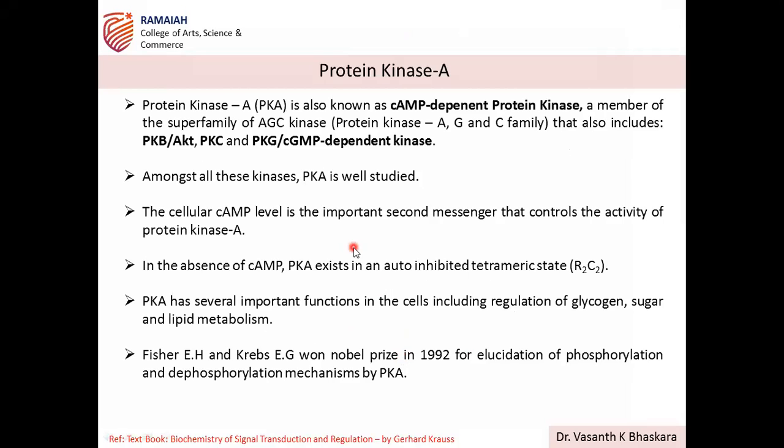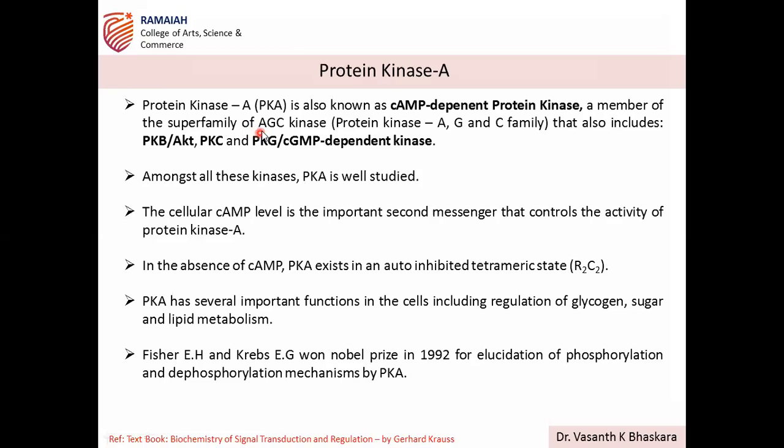So protein kinase A is also known as cAMP dependent protein kinase. This is basically a member of a superfamily known as AGC kinases. Protein kinase A is very sensitive, and its activity depends on cellular cAMP. cAMP is an important second messenger, if you recollect, we discussed it in second messengers. So depending on the level of cellular cAMP, the activity of the important kinase, protein kinase A, is determined.